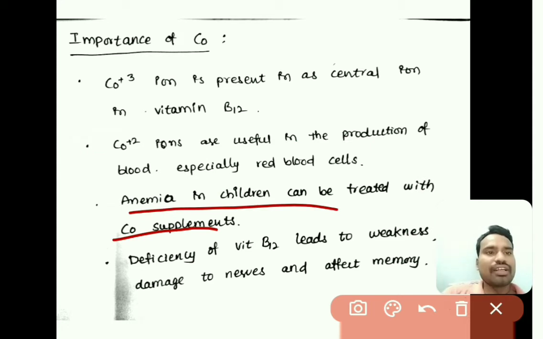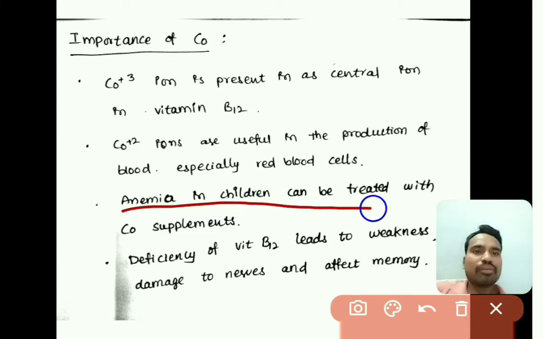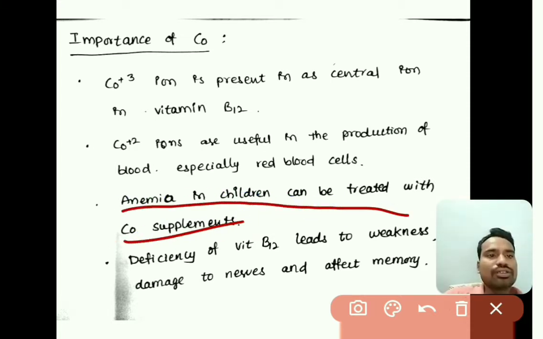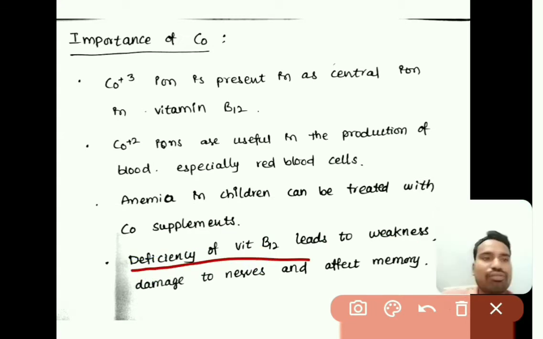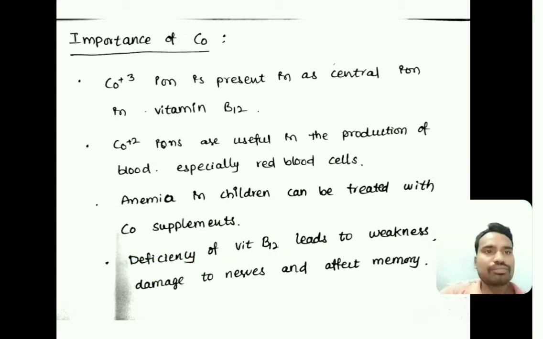Anemia in children can be treated with cobalt supplements. Generally, deficiency of vitamin B12 leads to weakness, nerve damage and effects on our memory. These are the major problems with the deficiency of vitamin B12, right.